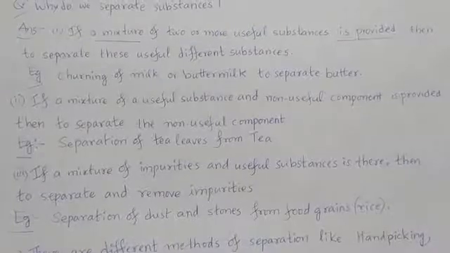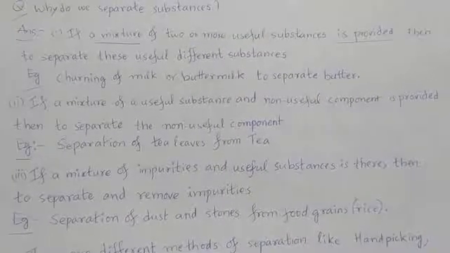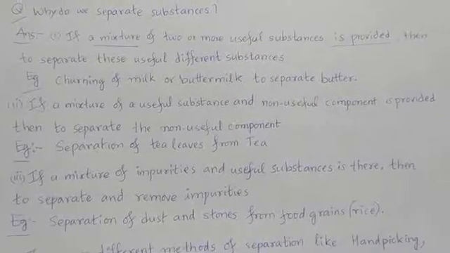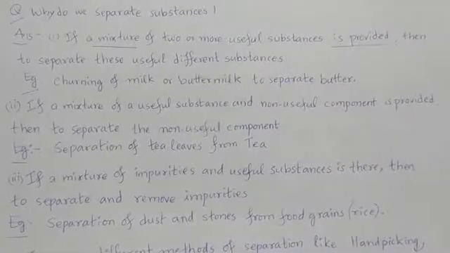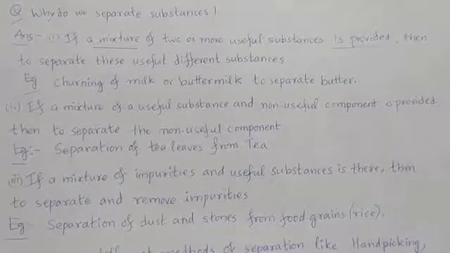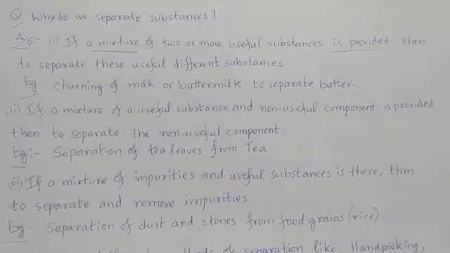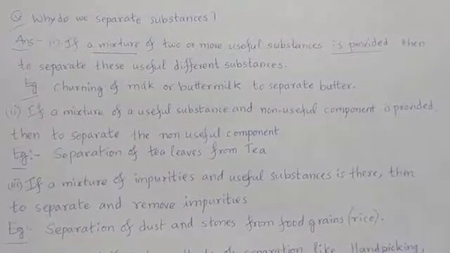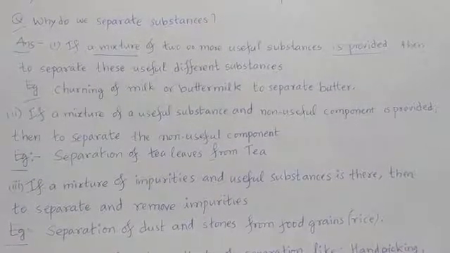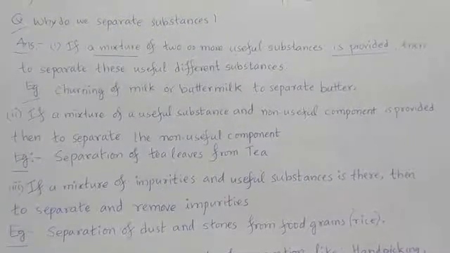For example, you are given milk or buttermilk, in which butter is there, milk also is there. For the effective utilization of butter and milk separately, we need to separate the butter from the buttermilk or from the milk.